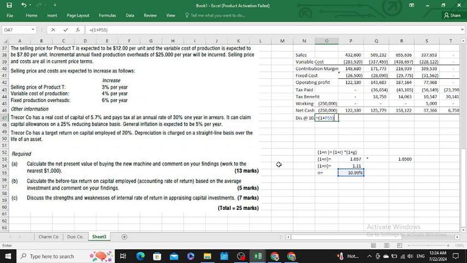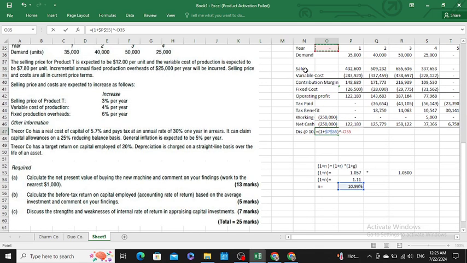Then for calculating the discount factor, we would use 1 plus 10.9%, raised to the power of minus the number of years. For example, sir, we are having year 1.